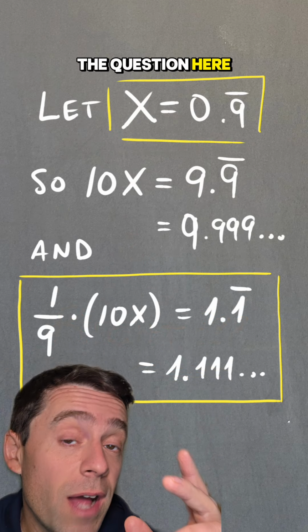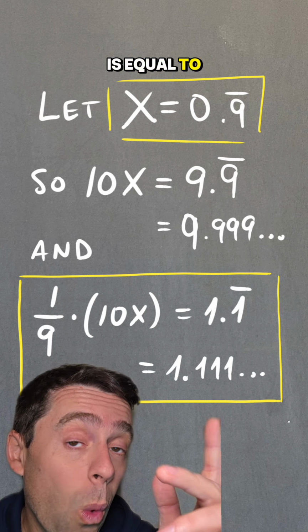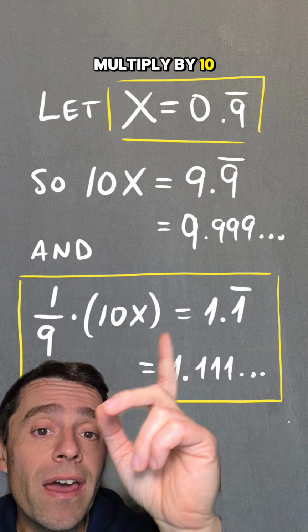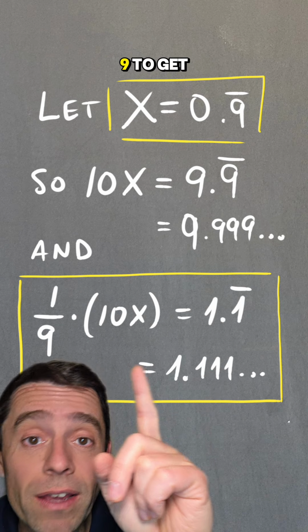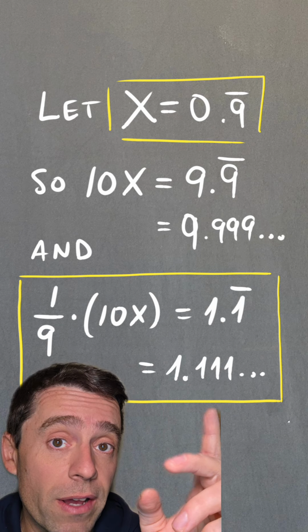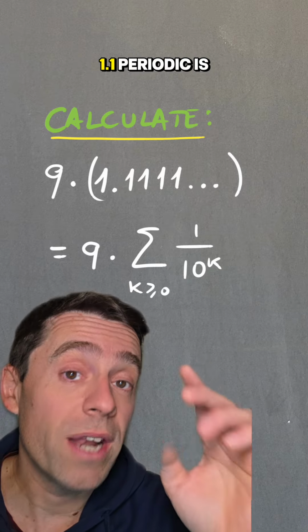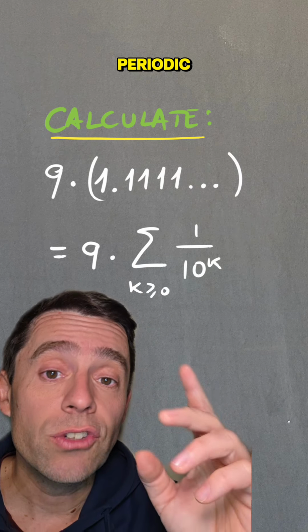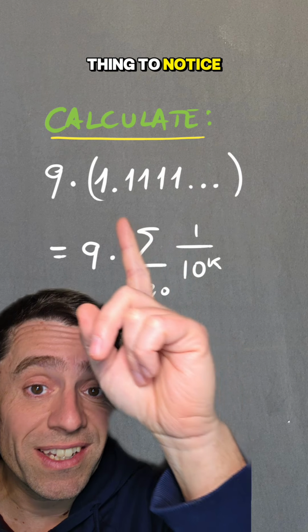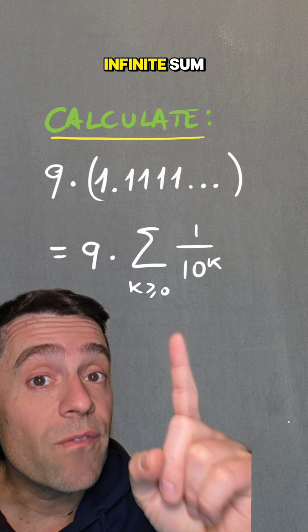The question here comes from a video where I was trying to prove that 0.9 periodic is equal to 1, and I multiplied by 10, and then I had 9.9 periodic, and I wanted to divide by 9 to get 1.1 periodic. Let's prove instead, rigorously, that 9 times 1.1 periodic is equal to 9.9 periodic. So the first thing to notice is that that decimal expansion, rigorously, is this infinite sum.